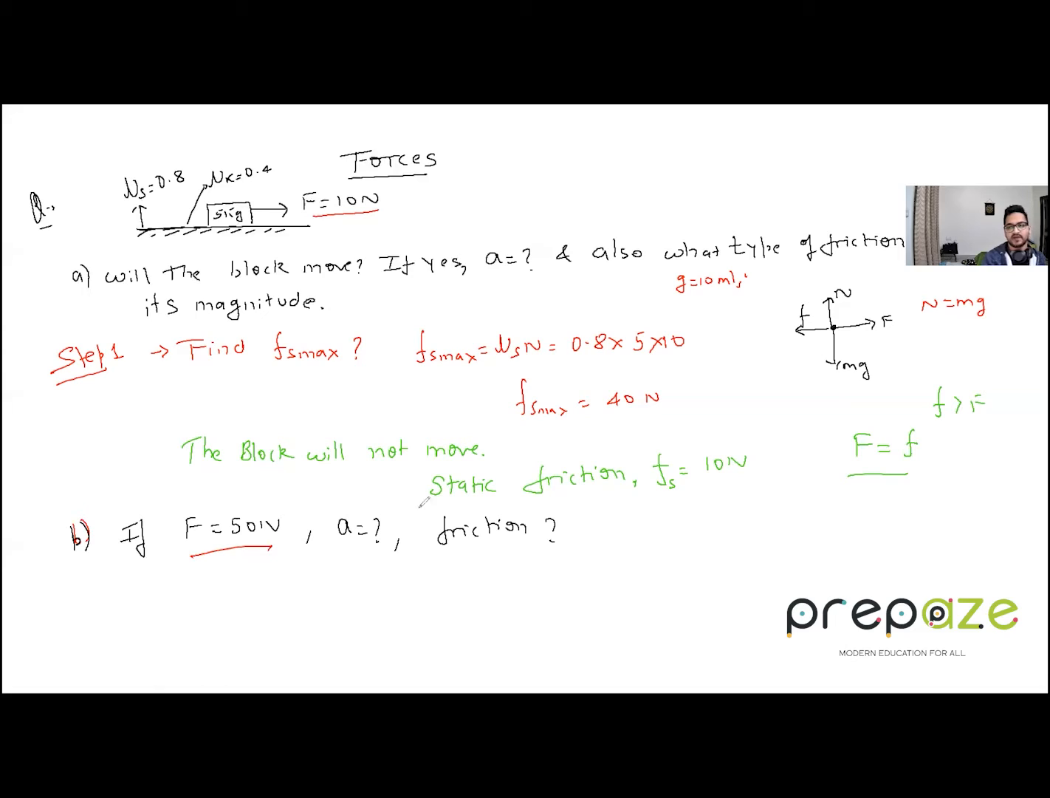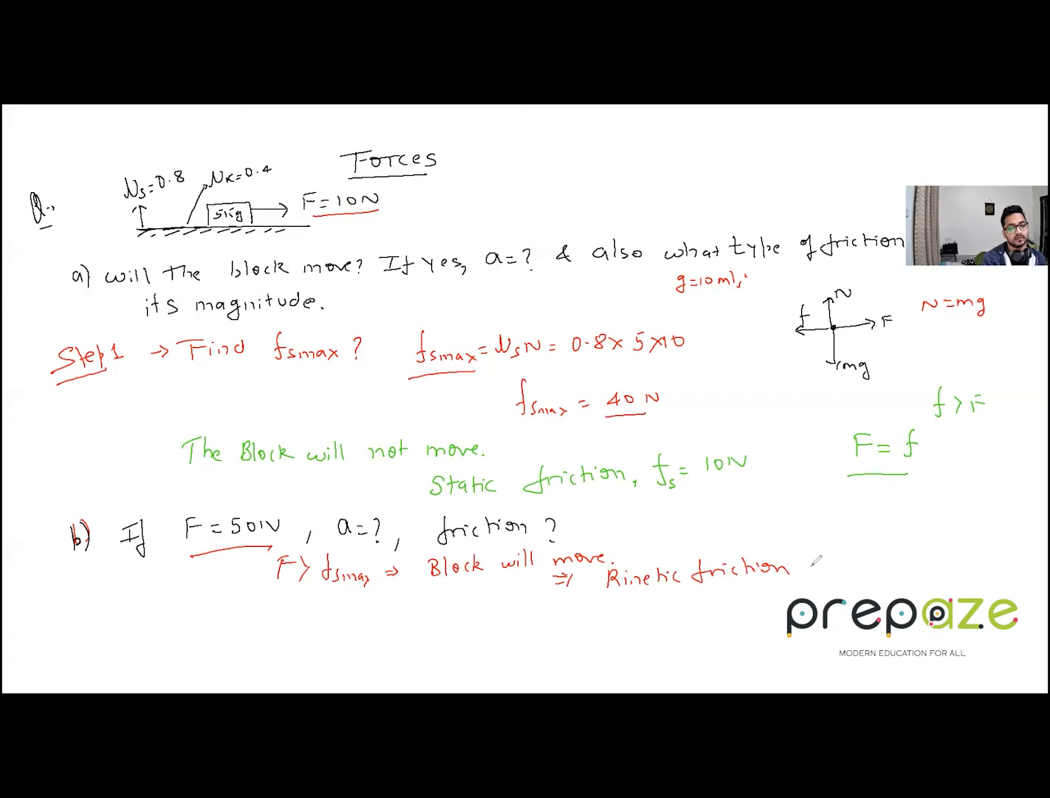Obviously, what would you have done if the 50 newton force was given? Find the Fs max, and it will be 40 newtons. So you know now that the force applied is greater than Fs max. It implies the block will move. So the block will move in this case, because the force applied is greater than Fs max. Now, what is F over here? It is 50 newtons. Since the block is moving, what type of friction is acting? Since the block will move, it implies kinetic friction will act now.